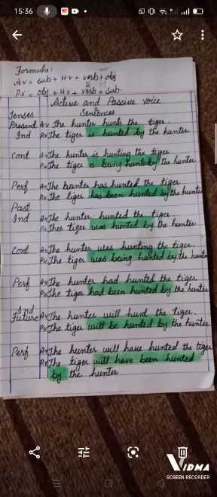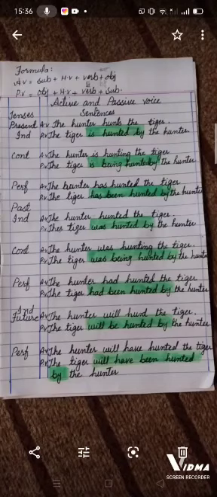In past perfect tense, we have just one helping verb and we have the third form of the verb to be used. The sentence will be like, the hunter had hunted the tiger. But when we are going to change it into passive voice with the helping verb had, we use been with it, to make its passive with the third form of the verb.